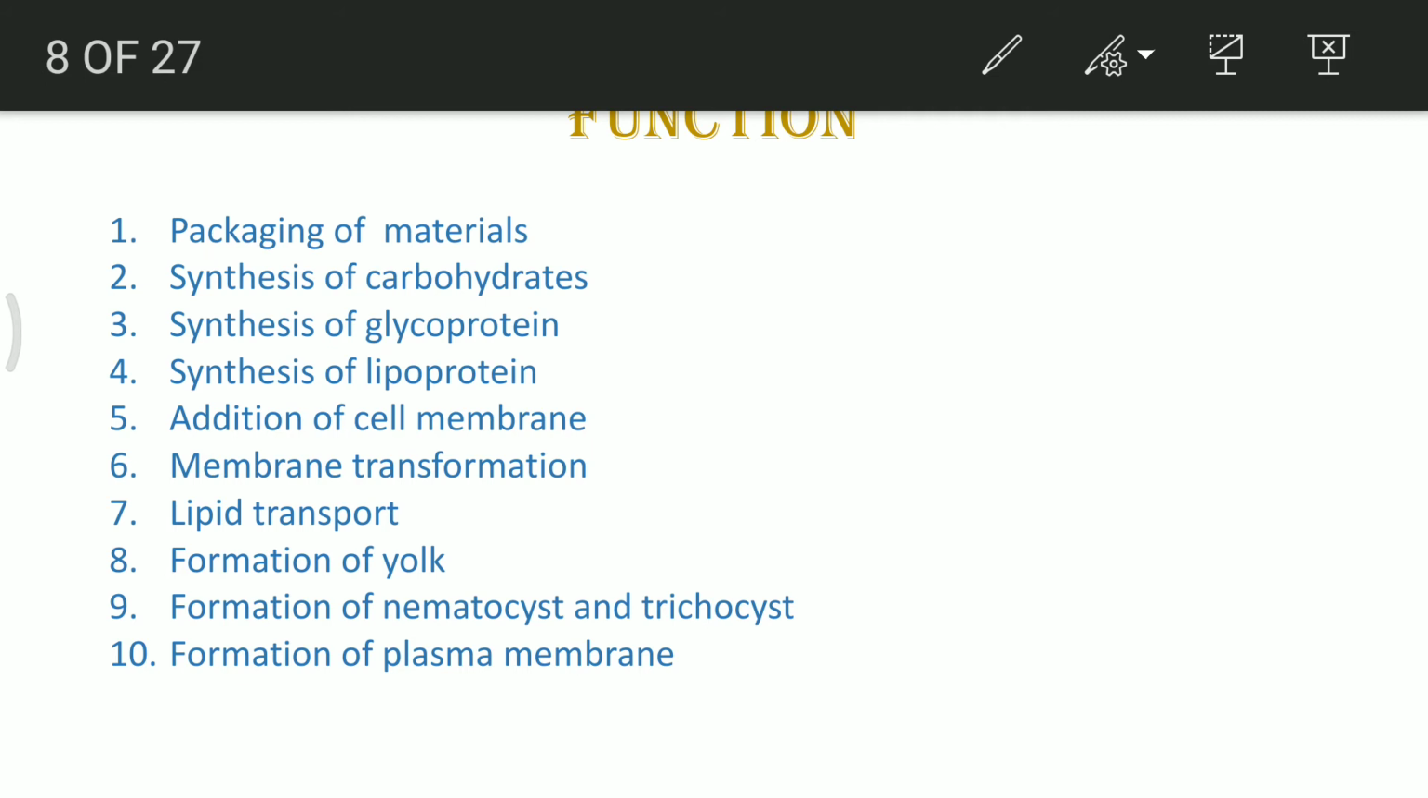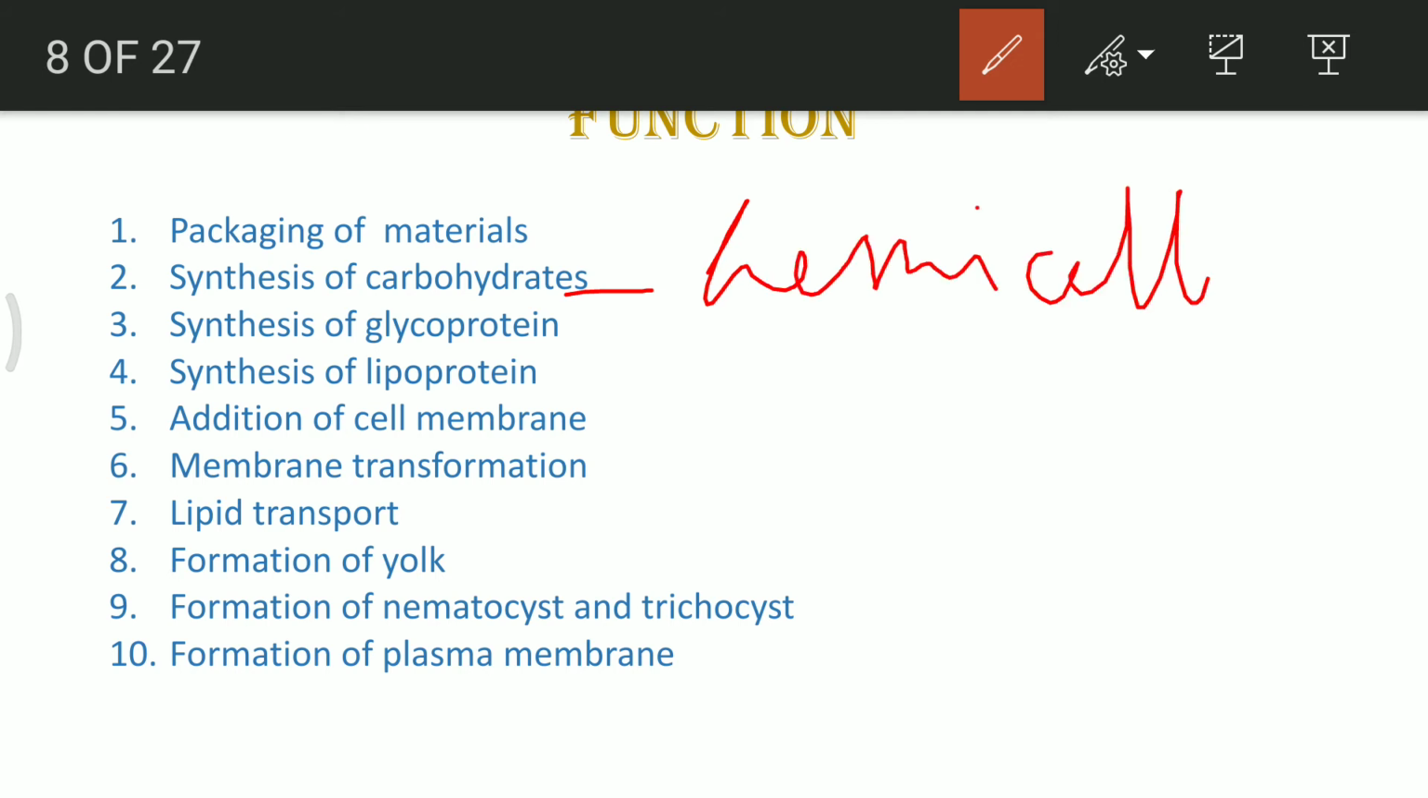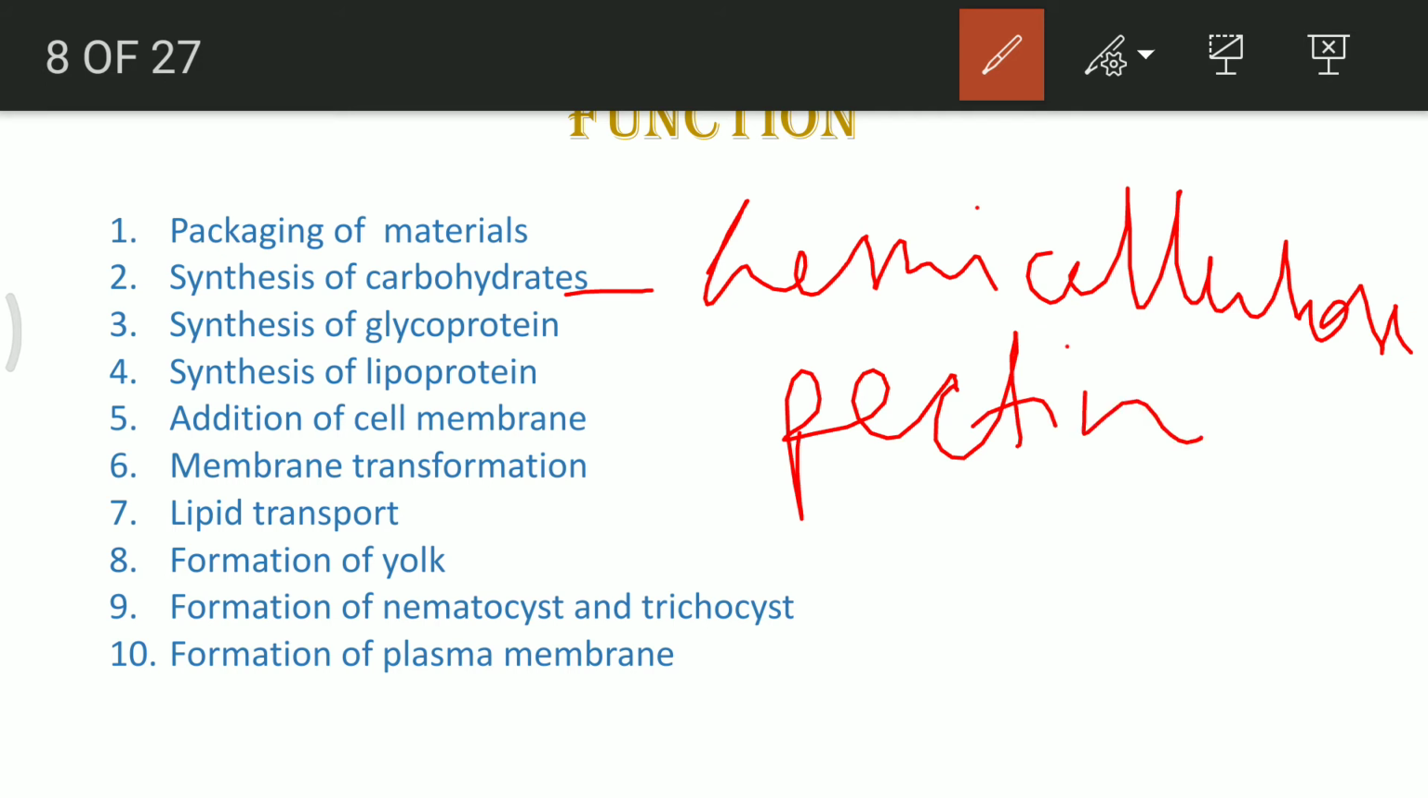Next is the synthesis of carbohydrate, glycoprotein, and lipoprotein. Now there are various processes which occur. I just missed out the carbohydrates. Let's discuss about it at first. So synthesis of carbohydrate means the synthesis of pectin. The cell wall is made up of pectin. So not only cell wall, even the fruit's outer wall is made up of pectin. So that is quite important.